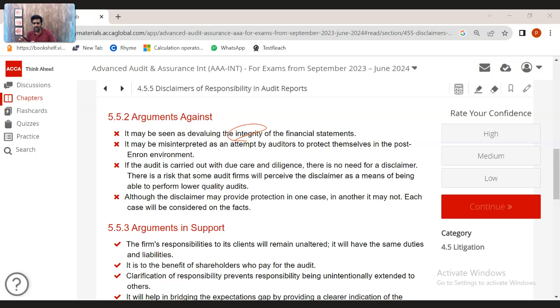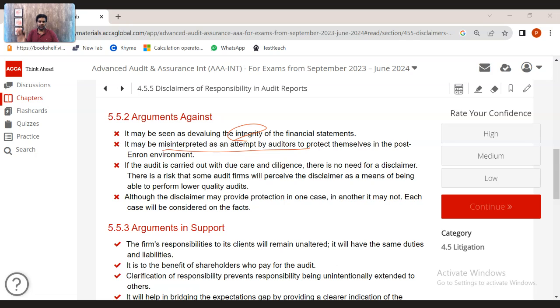So his opinion is something that will be considered as strong. It may be misinterpreted as an attempt by the auditors to protect themselves, like post-Enron scandal, like Arthur Andersen, just because they won't be able to close down their business, they were protecting themselves. Many auditors can misuse it. They would say they didn't do the procedures very well, but they somehow showed it as if they did the procedures, and they will give a disclaimer in the report.